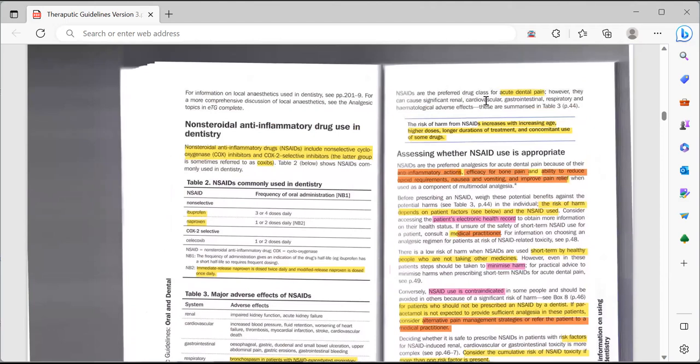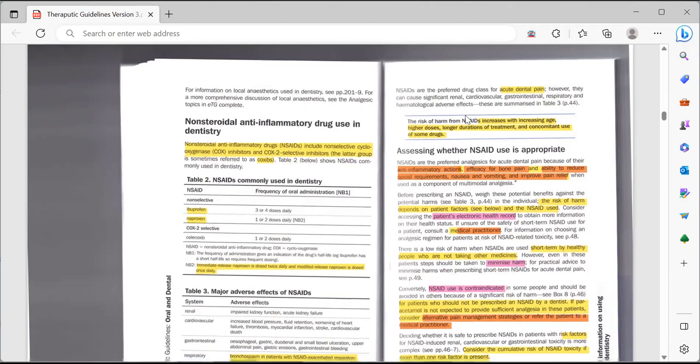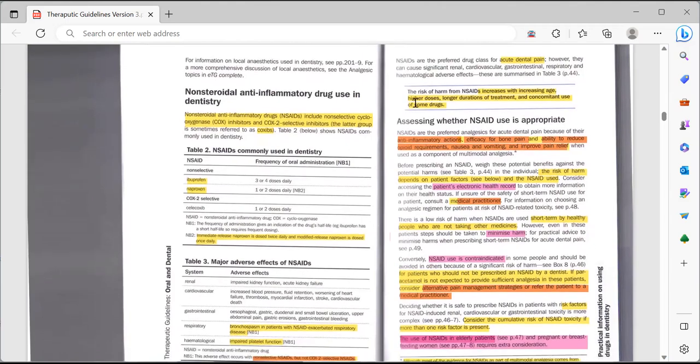NSAIDs are the preferred drug class for acute dental pain. We all know that the best drugs for acute dental pain are the NSAIDs. The reason is that dental pain is inflammatory in nature, and these drugs are anti-inflammatory. So that's the reason they are the best. However, they can cause significant renal, cardiovascular, GIT, respiratory, and hematological adverse effects.